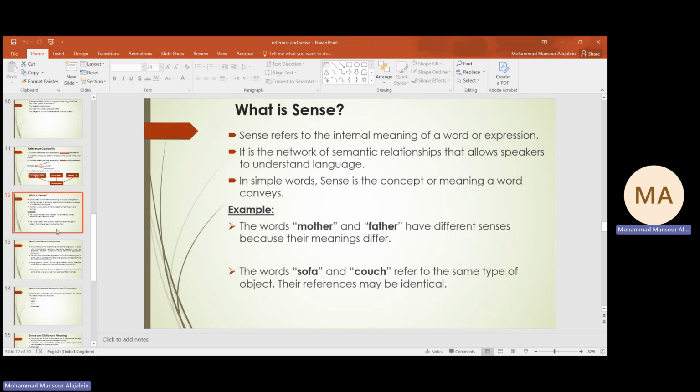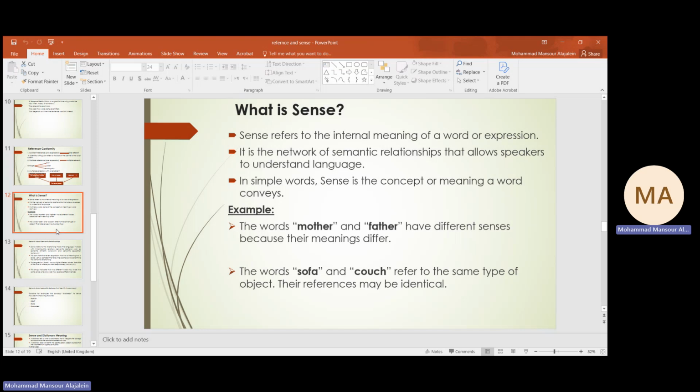We can say also that we have different expressions with different senses, but these senses are still very well related. Like the difference between sofa and couch. We can say that generally they have the same sense.